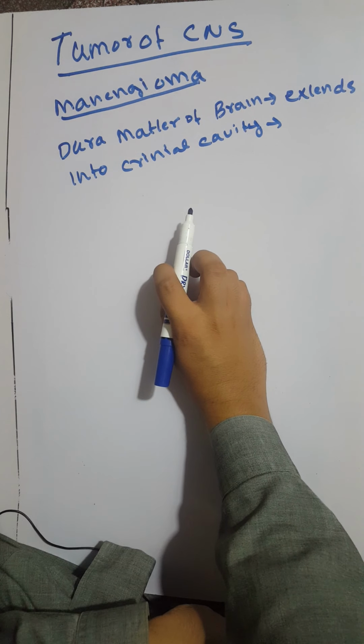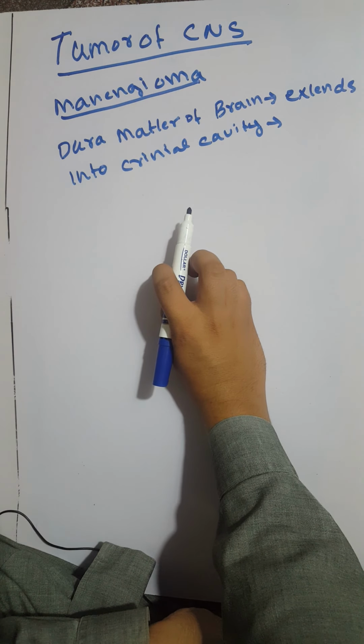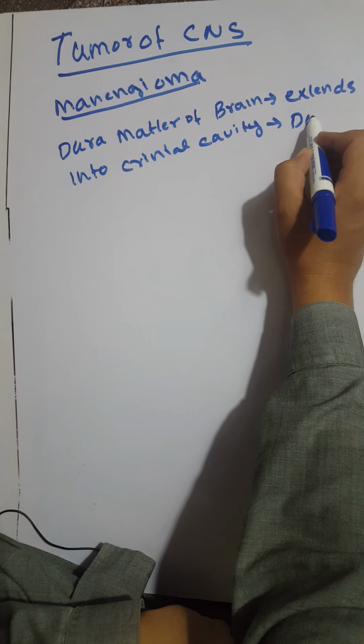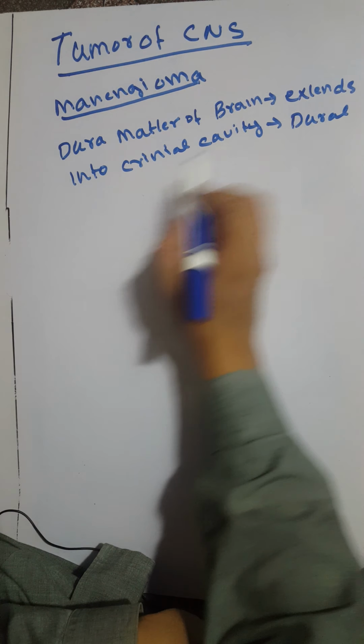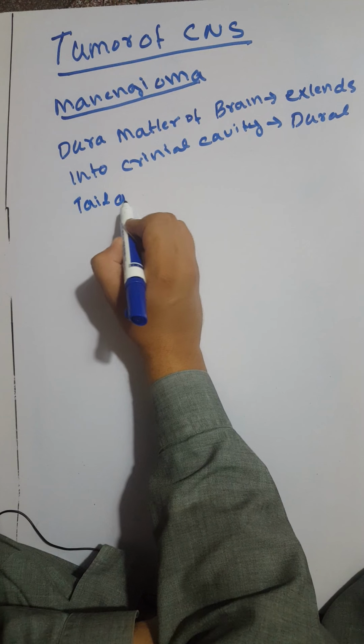Sometime dural tail appearance is seen on CT scan. Dural tail appearance.